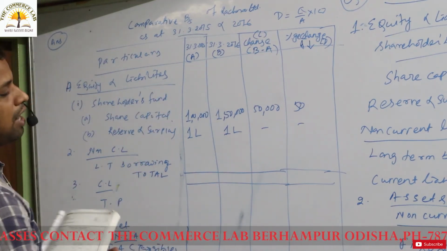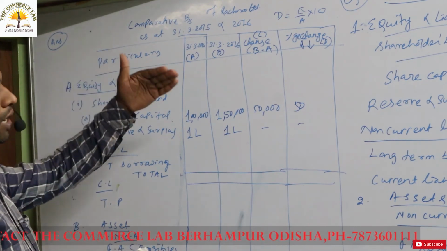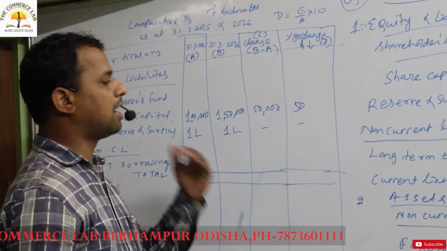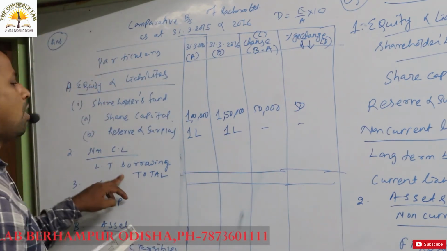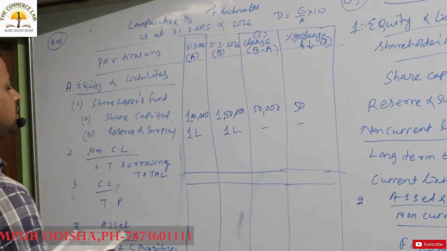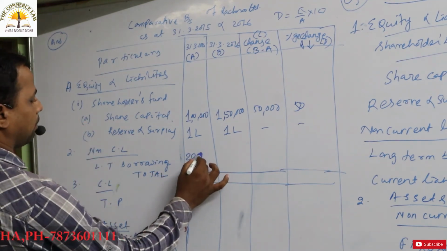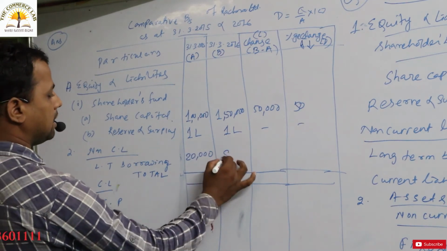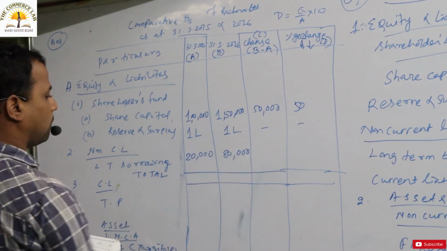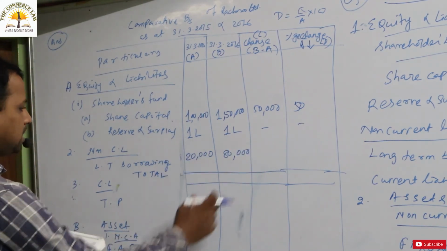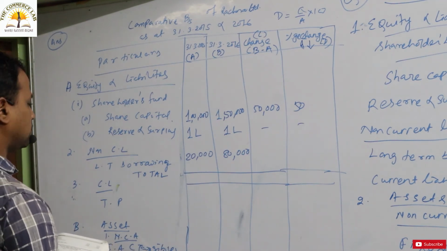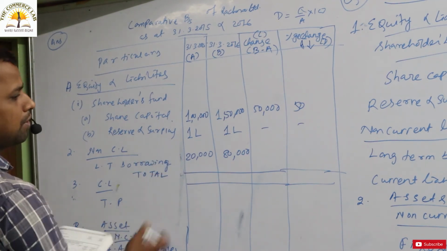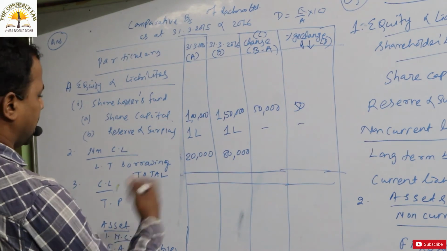Okay, is there any item left on the liability side? Yes, there are items also. There is long term borrowing. In the previous year, the long term borrowing is 20,000, whereas in the current year the figure is 80,000. So there is an increase in the long term liability, from 20,000 to 80,000.